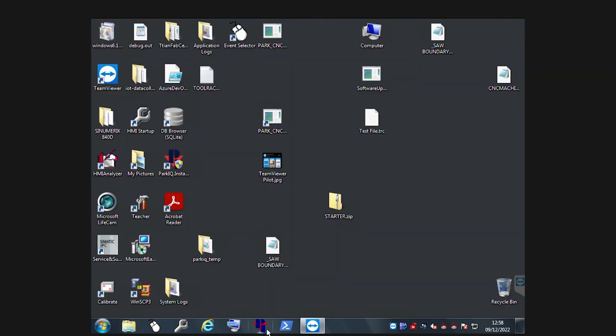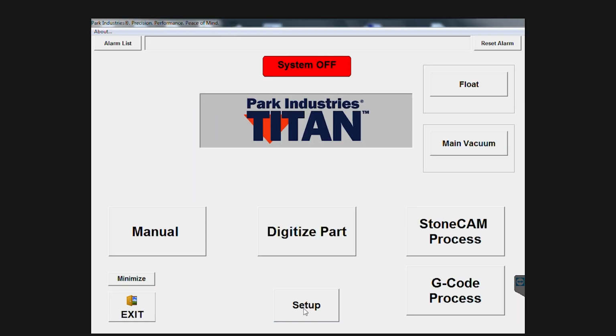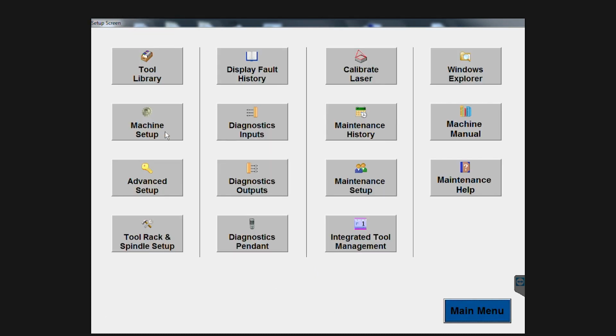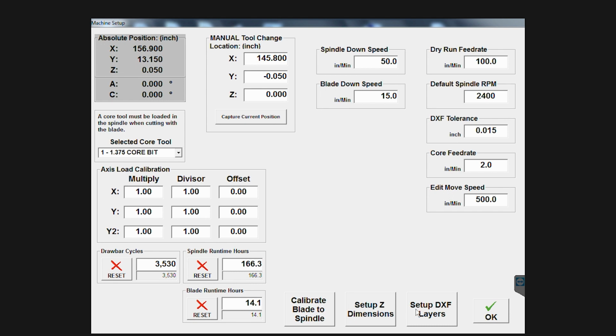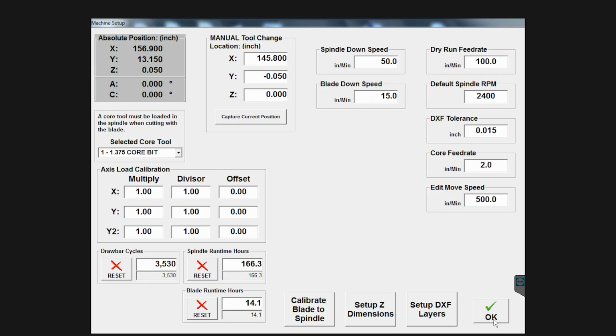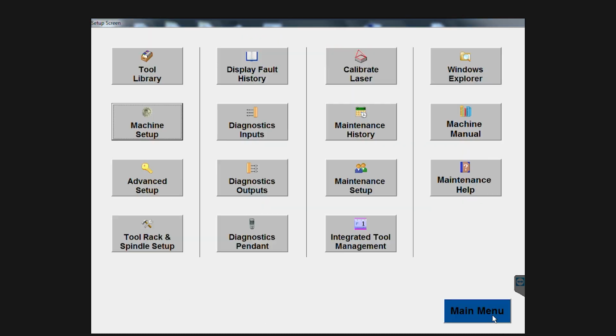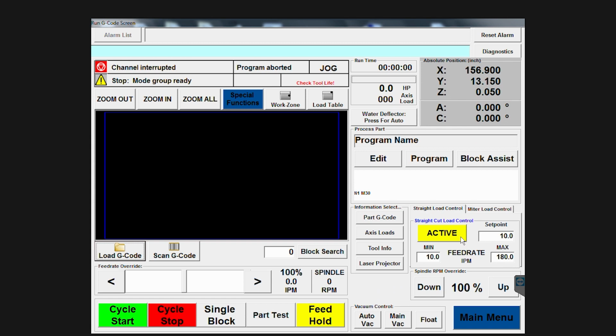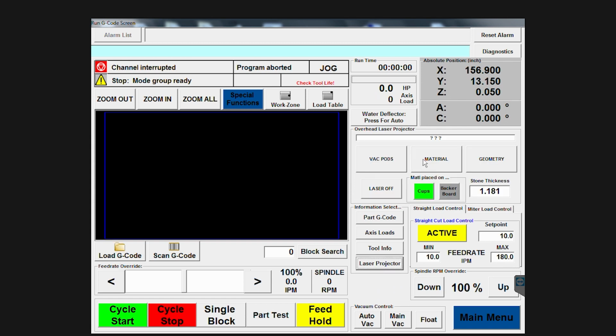reopen the Titan program. So now we can go to the setup menu and go to machine setup, set up DXF layers, and all of those different layer types are displayed so that the laser will show when you click on your different layers on the screen.